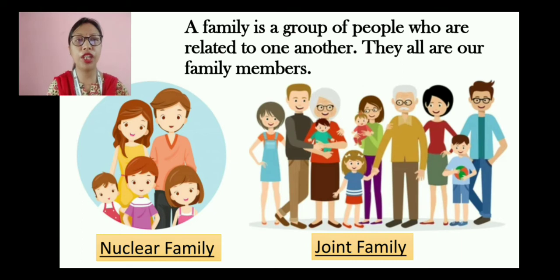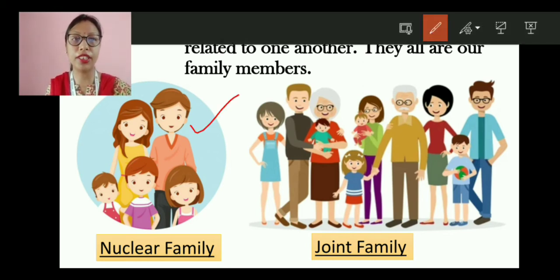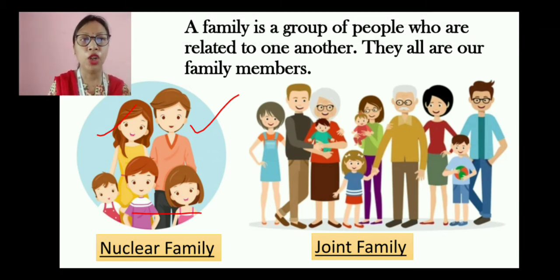Now here below we have two families which I have already discussed. That is the nuclear family and the joint family. So here you see, in the nuclear family we have parents, that is father, mother, and the 3 children. While in the joint family we have father, mother, children, grandparents, aunt, uncle, cousins, lots of people. So nuclear family is a small family. So remember that one. Small family is always called the nuclear family, and big family is called a joint family.